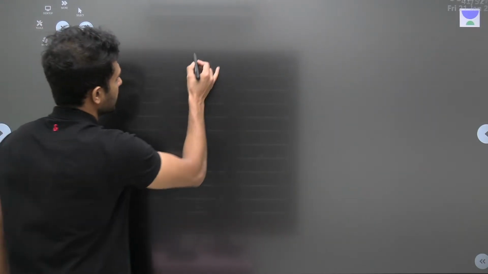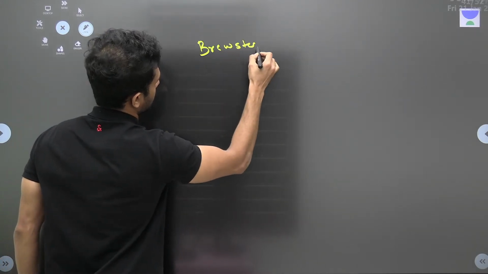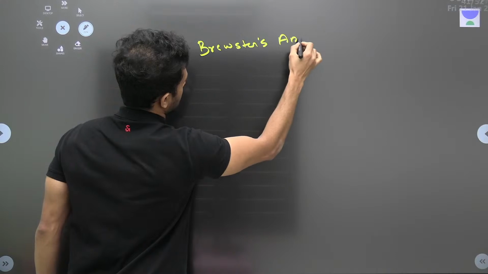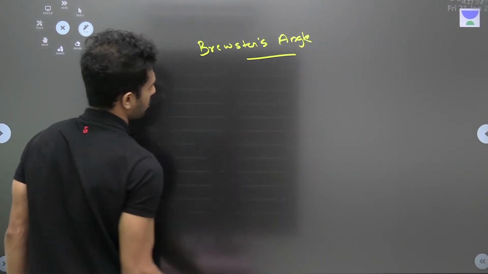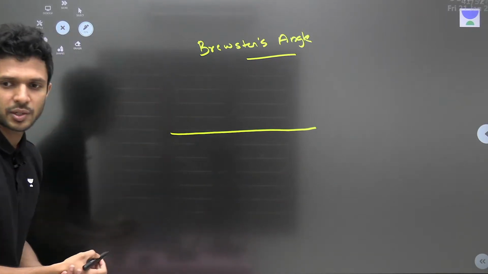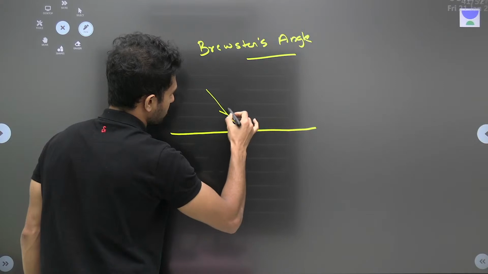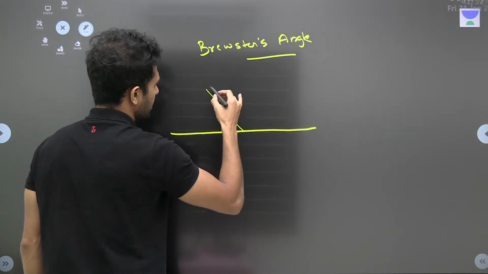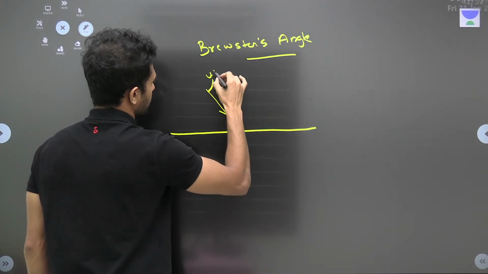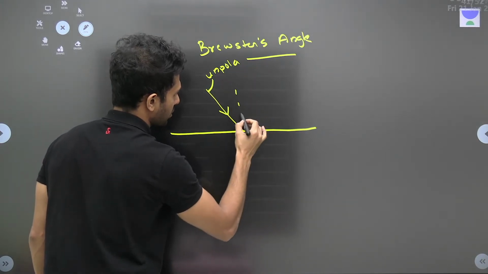Remember Brewster's angle. Do you know Brewster's angle? Have a look. We have a line of separation. Now, an incident ray of light comes. Let's say this is an unpolarized light. What will happen?